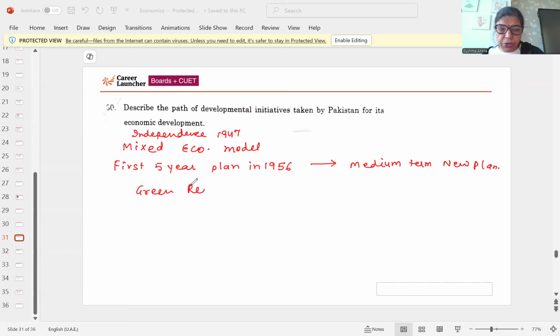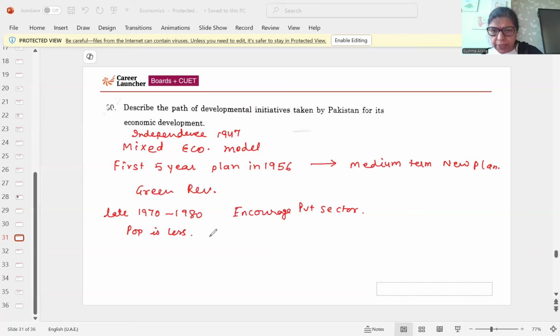Pakistan also introduced the green revolution, and in the late 1970s and beginning of the 1980s Pakistan encouraged the private sector. When they encouraged the private sector, the population was less compared to China and India, but the fertility rate is high.